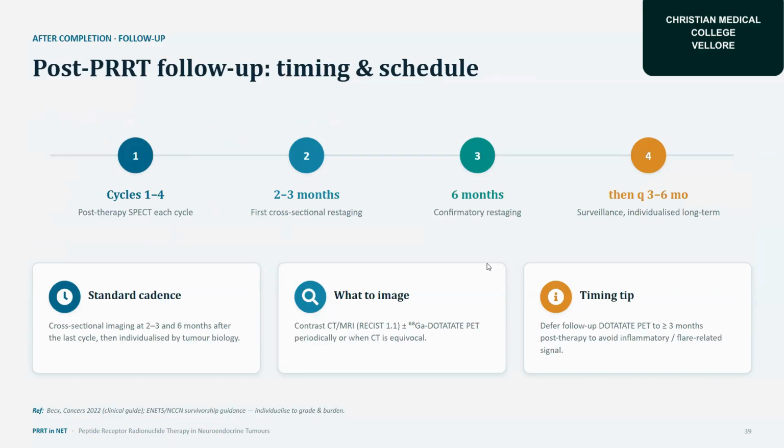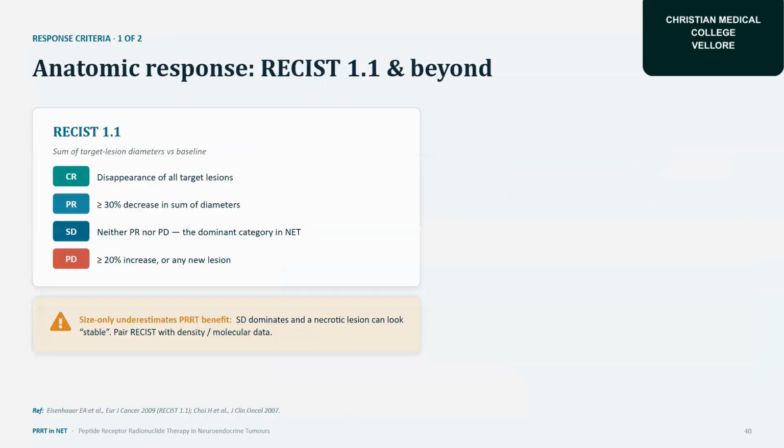Then every quarter we can do surveillance and individualized long-term follow-up. And there is no hard and fast rule here. The physician can take the call. If the physician feels that the disease is progressing after 2 cycles, he can do functional imaging. So anatomical response: RECIST 1.1, which was just mentioned, with its categories.